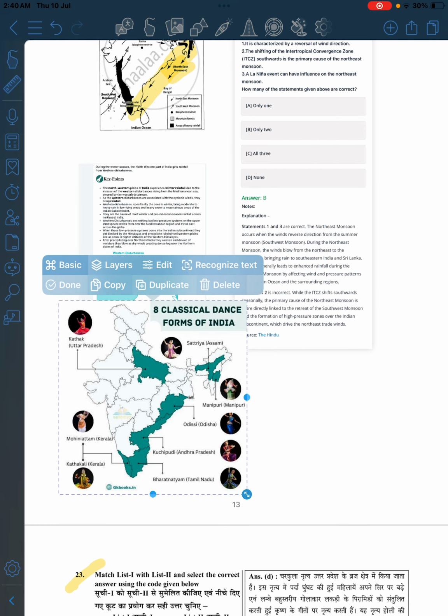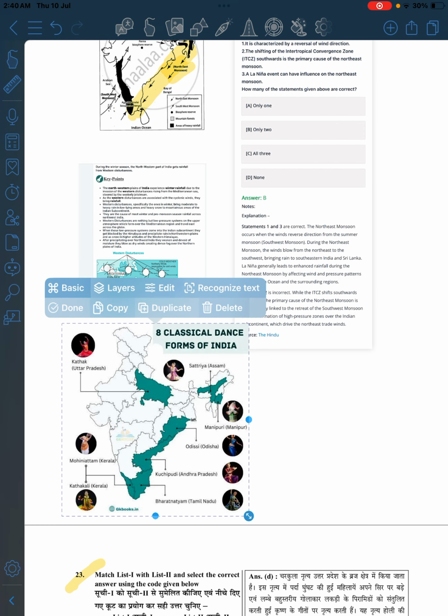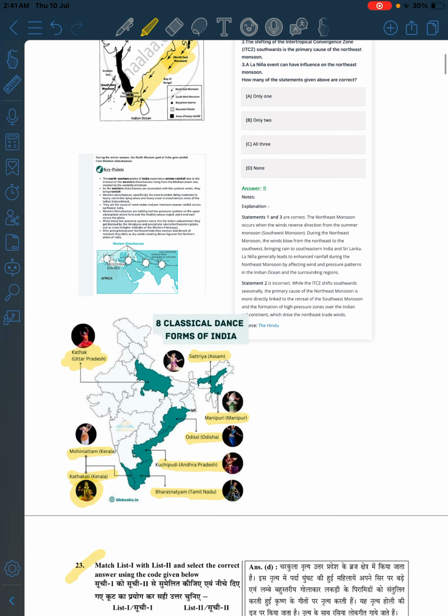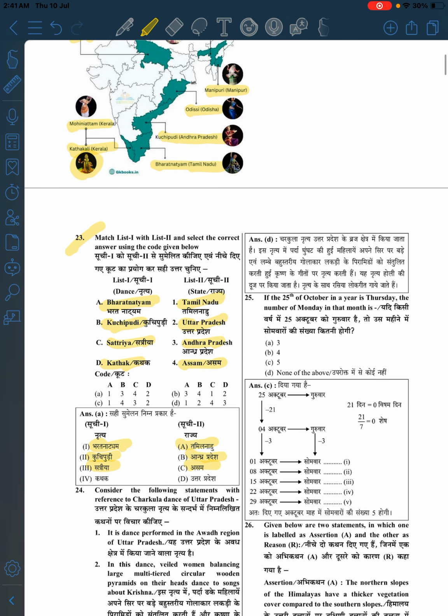So when you will see, right, Sattriya is for Assam. Manipuri is for Manipur. Then we get Kuchipudi, Andhra Pradesh, Bharatanatyam, Tamil Nadu, Mohiniyattam and Kathakali of Kerala. And Kathak is Uttar Pradesh. So, Kathak Uttar Pradesh, Sattriya Assam, Kuchipudi Andhra Pradesh, Bharatanatyam Tamil Nadu.